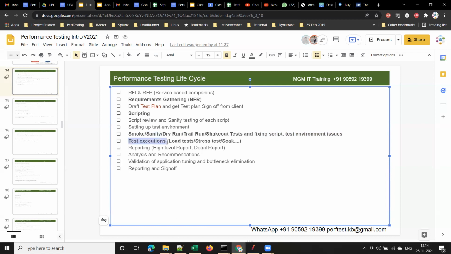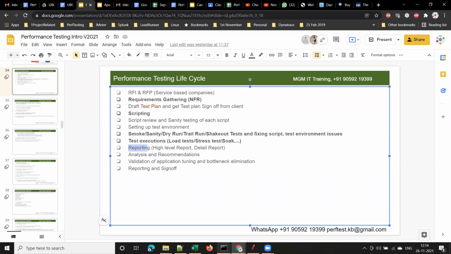And then we will do the actual test executions. Means we will test on the application. We will run the scripts, we'll do the actual tests on the application, right? And once we do some test executions, we will create a report. I'll explain what is this high-level report and detailed report later on, once we are done with the scripting, and once we start test executions. I'll explain how a report looks like, and what all details should be provided in the high-level report and detailed report, right? We will submit a report to the client saying that we tested your application with these many users.